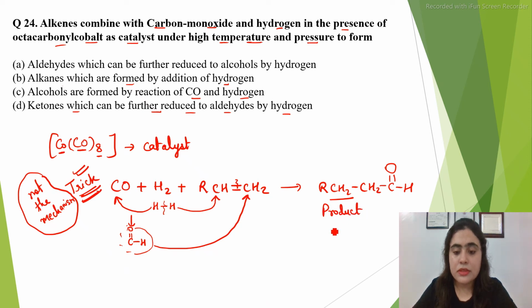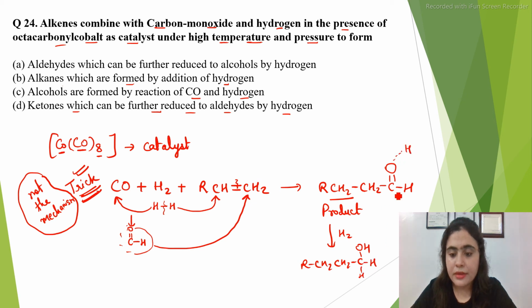We can reduce this aldehyde in the presence of hydrogen to form alcohol, RCH2CH2CH2OH. One hydrogen will go and attack here, one hydrogen will go and attack here to form alcohol. This is also a trick to remember the reaction, not the exact mechanism.